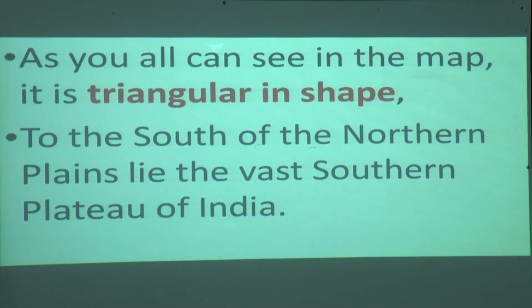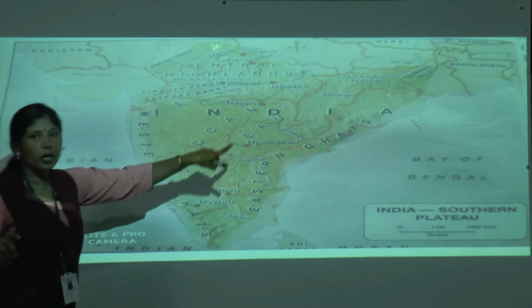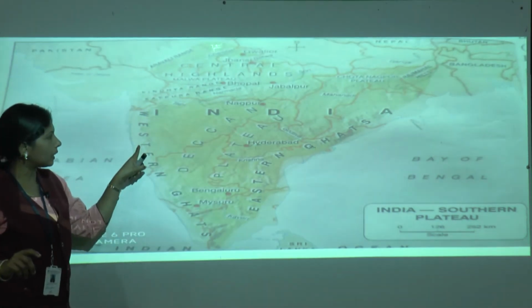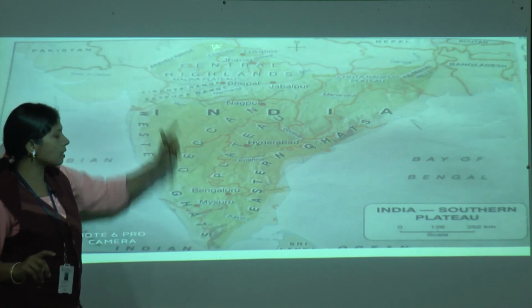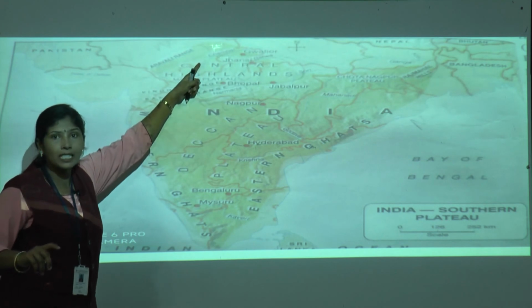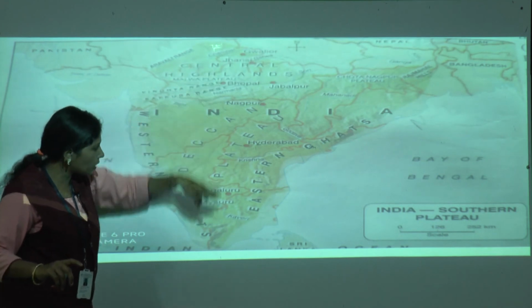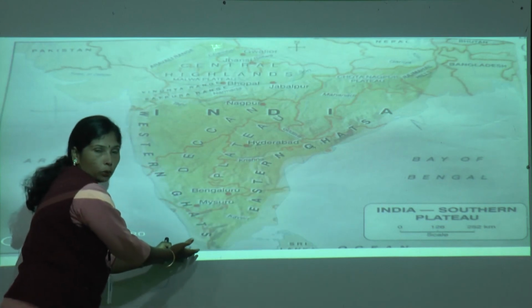Here the northern mountains and northern plains are up, and to the south we have the vast southern plateau, correct?